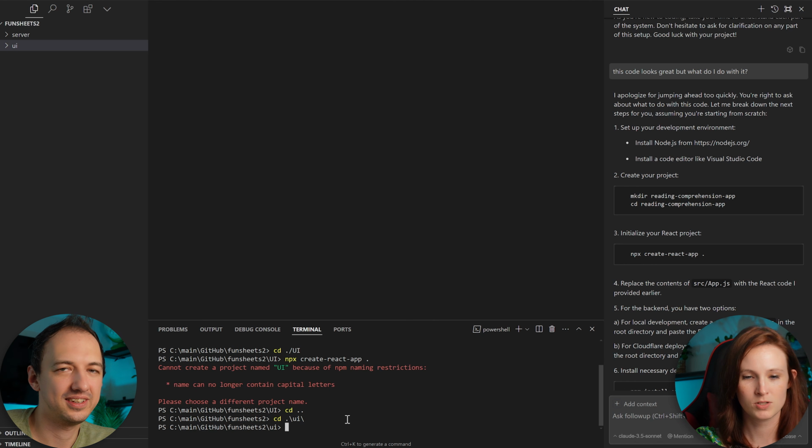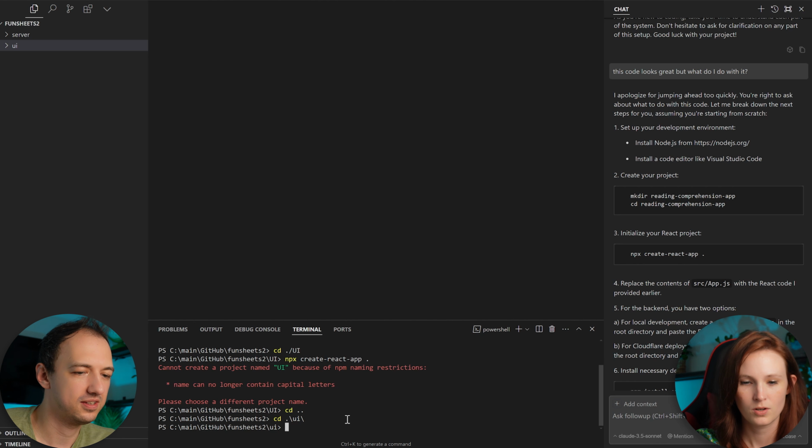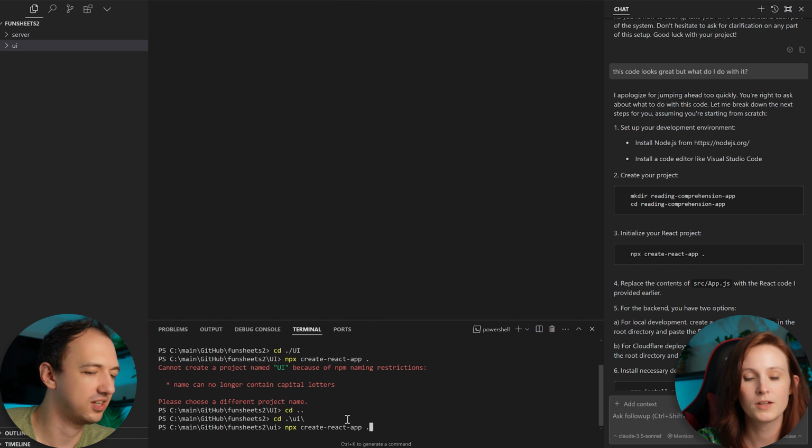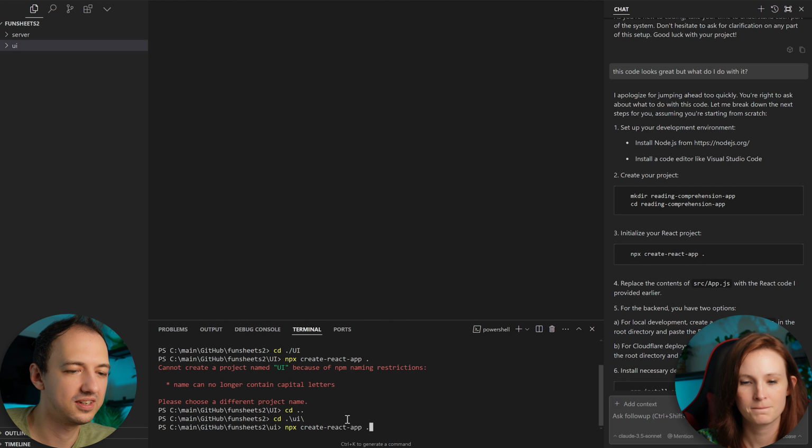Okay, so now I'm gonna do this again. npx. You can just press the up arrow. See, it just goes through the commands. Cool. Now you can press enter.